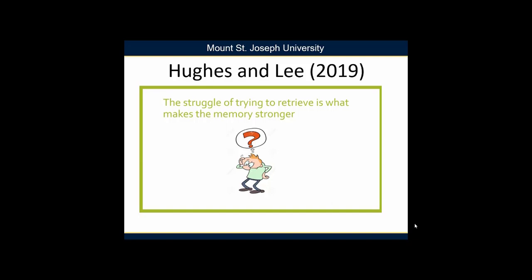The key to each of these three types of practice is the struggle that occurs when we attempt to retrieve. It is this struggle, as uncomfortable as it may be, that gives retrieval practice its power to help with retention.